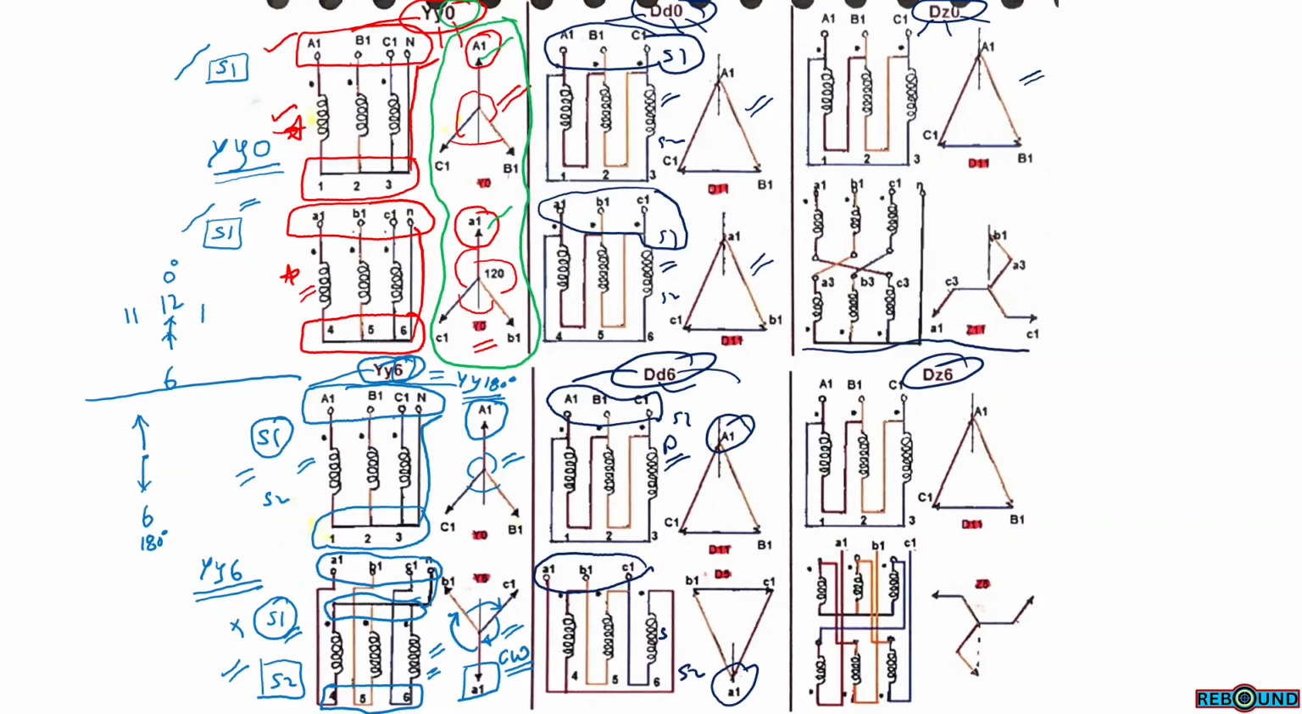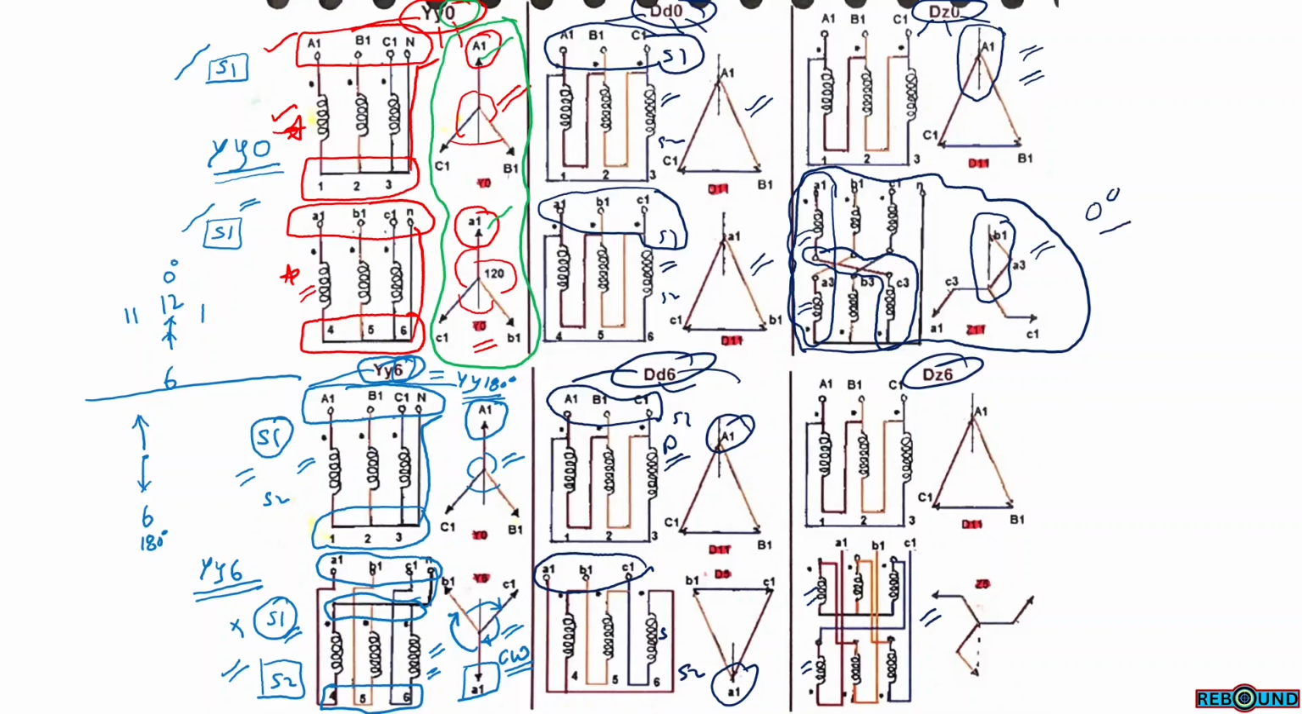For zigzag connections, each phase winding is split into 2 parts. This is only one phase winding, but the connections are different as per the diagram. In this case, the reference of these two vectors is the same, or at 0 angle. In this case, the two vectors are in phase opposition, or 180 degrees, which is DZ6.